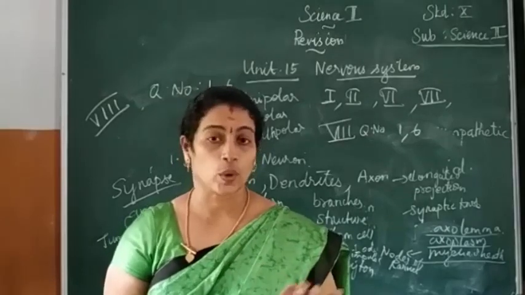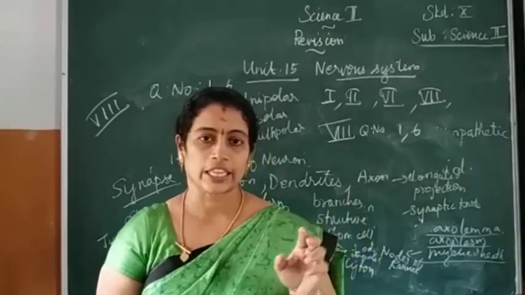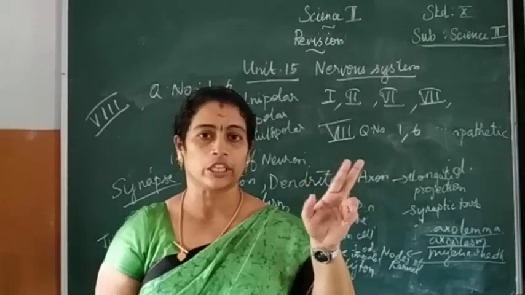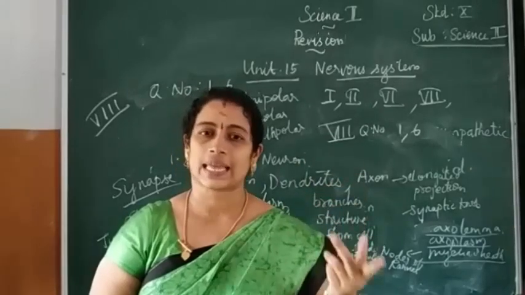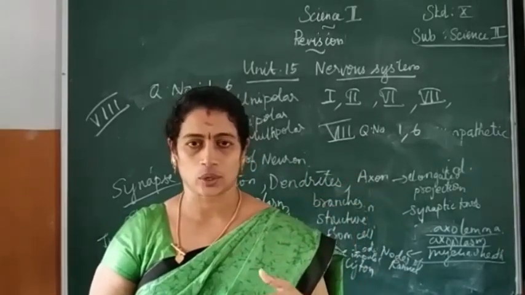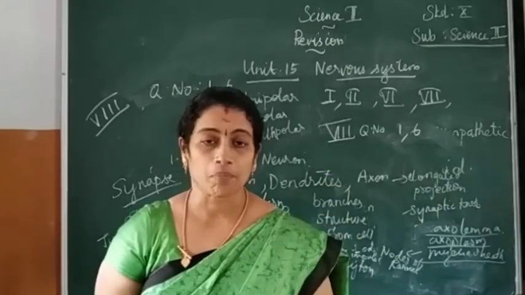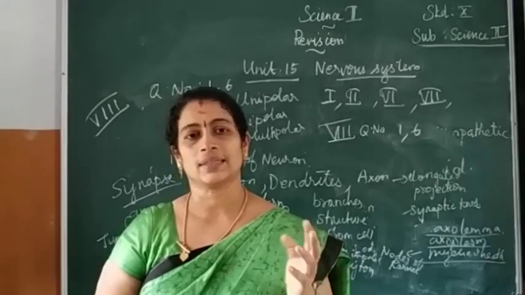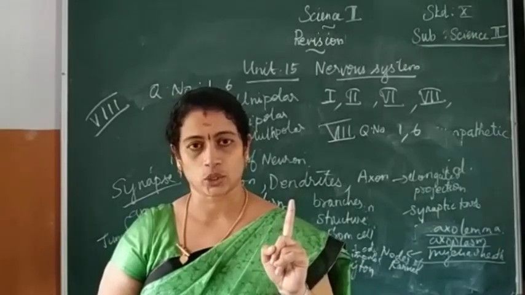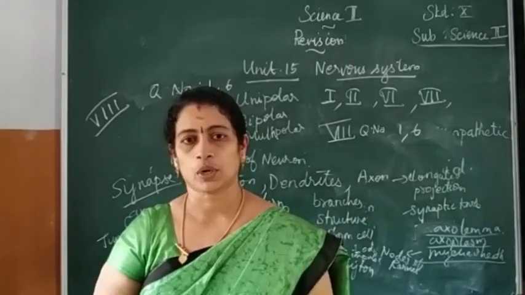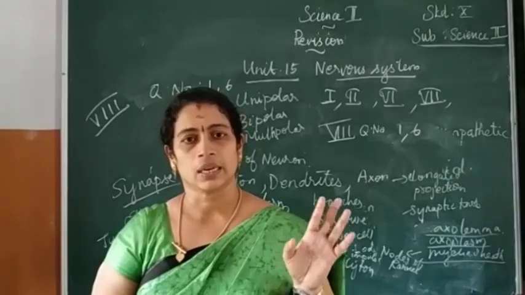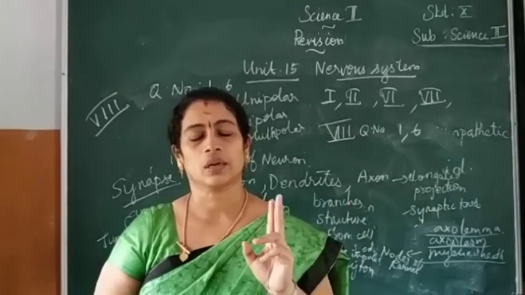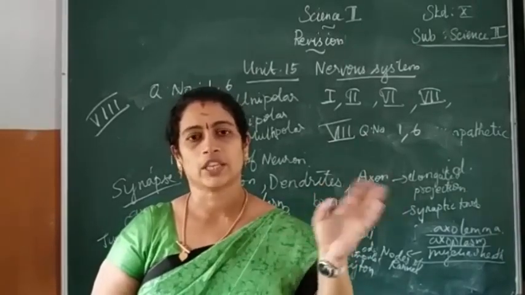Second one, bipolar. The cyton gives rise to two nerve processes. One acts as the axon, the other acts as the dendron. That is bipolar. Then the multipolar neuron: the cyton gives rise to many dendrons and a single axon. So that is the multipolar neuron. These are the different structures, the classification of neurons based on structure.